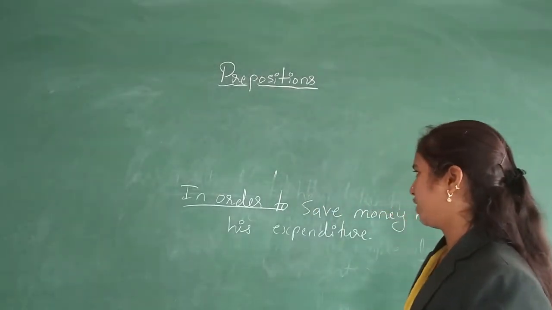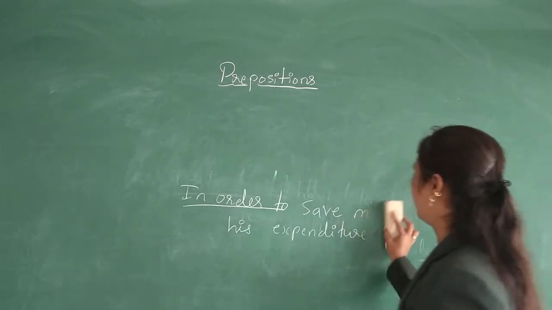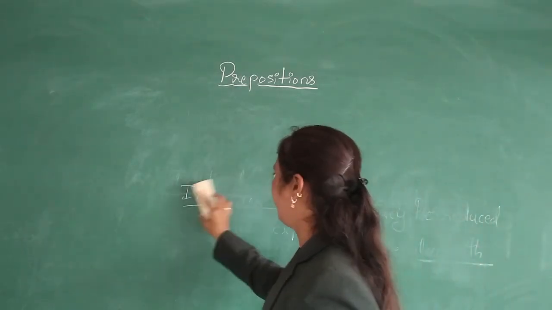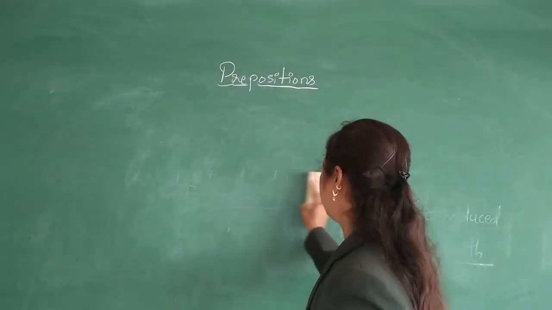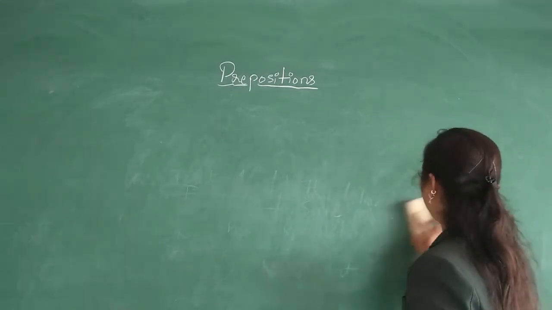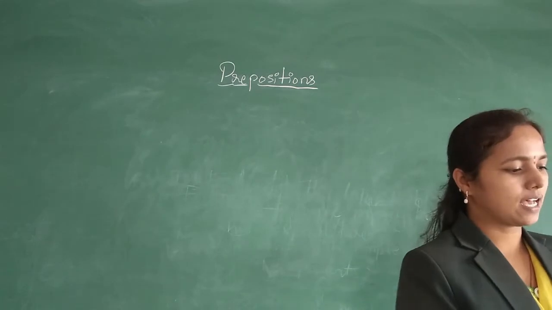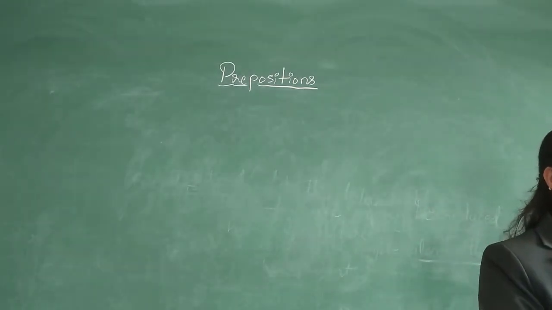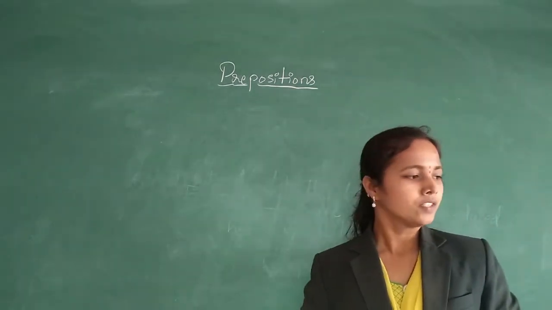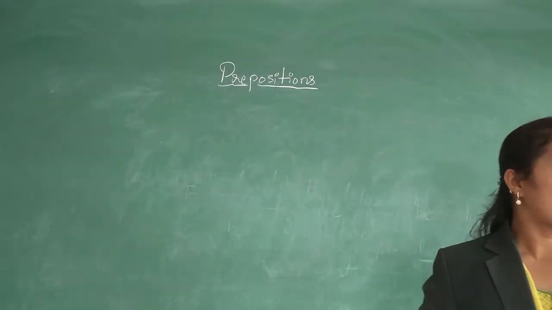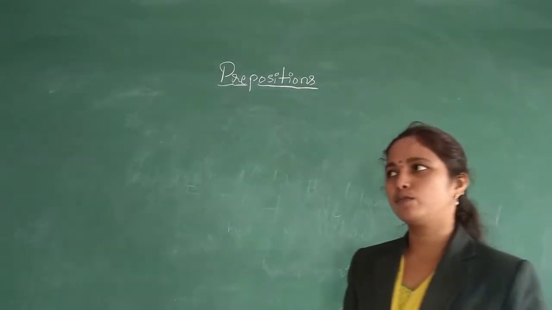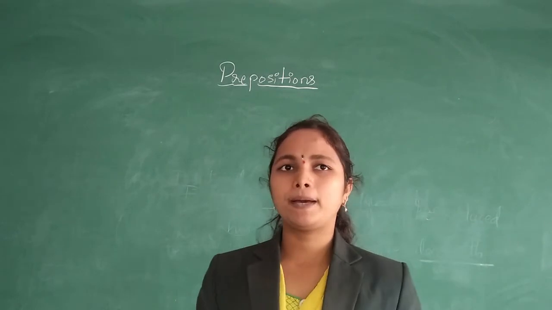Next, dear students, I will give you an example by which you can easily understand how to use the simple prepositions. The example is also given in your workbook; you can see it later. Prepositions of place: how we use the compound and simple prepositions.